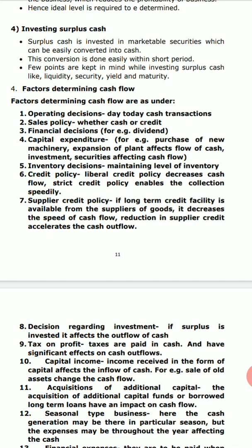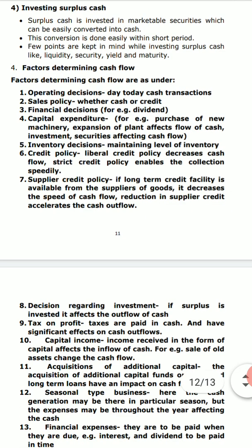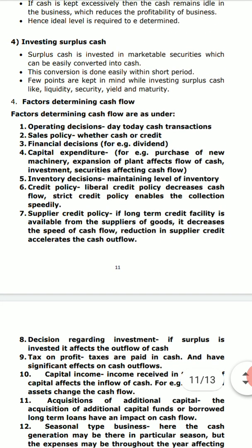Now what is this trading cost? This cost is also known as the conversion cost. This cost occurs when marketable securities are sold and converted into cash. When you sell off the marketable securities and convert them into cash, this transaction cost arises.